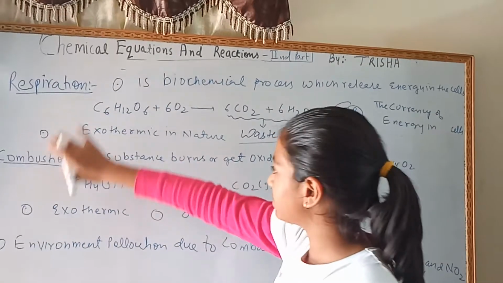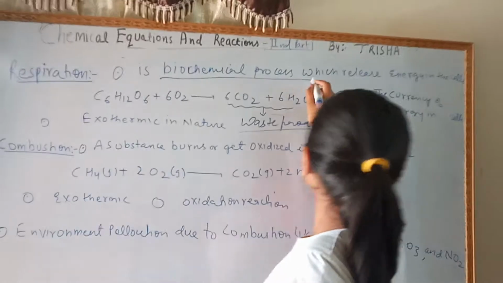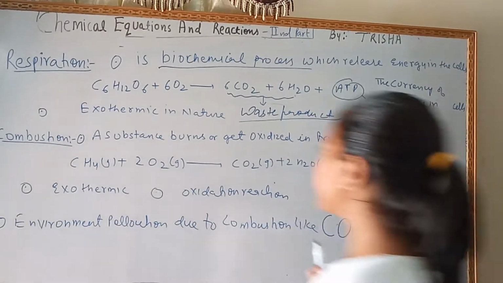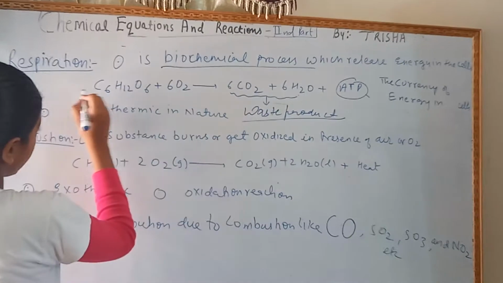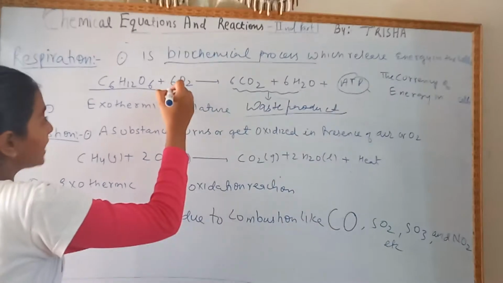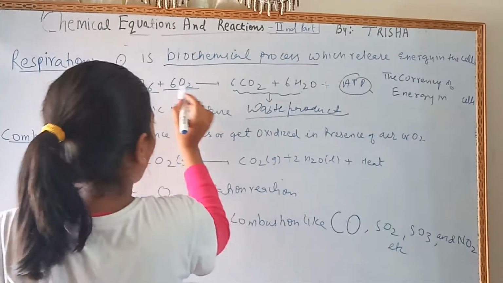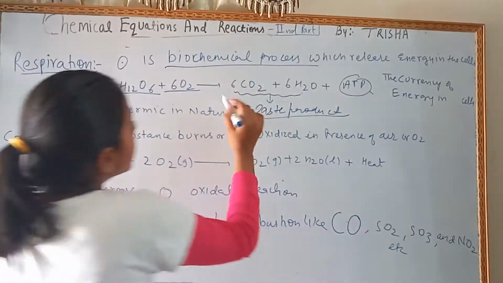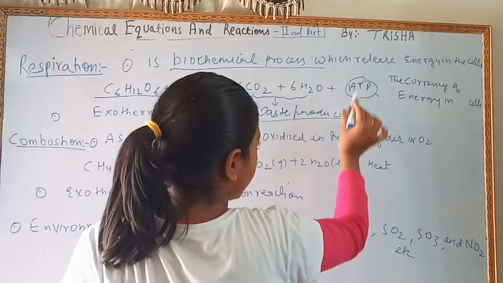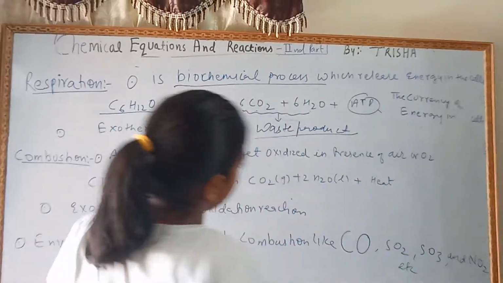Now is respiration and combustion. Respiration is a biochemical process in which energy is released in the cells. The reaction is C6H12O6, that is the glucose, reacts with 6 mole of O2, that is oxygen, to give 6CO2 plus 6H2O plus ATP, that is the currency of energy in cells.